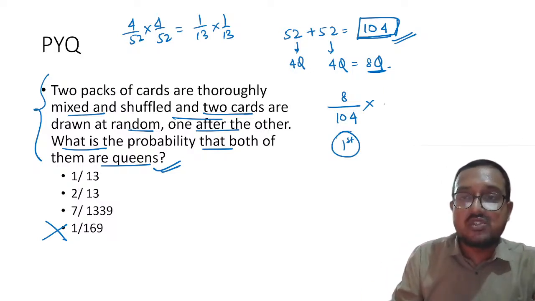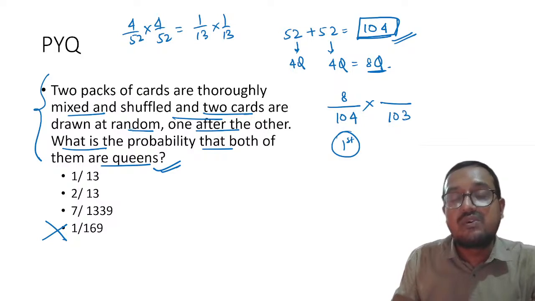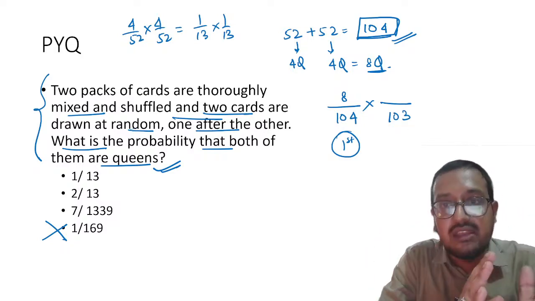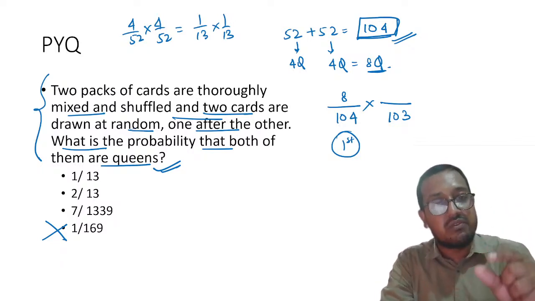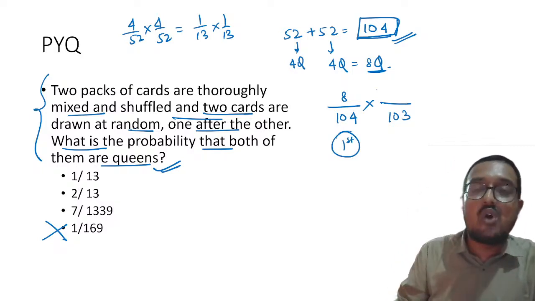Right? So now my dear students, once you have picked one card, what is the total number of cards remaining? It is 103, as one card has been removed. Now one queen has been removed because obviously you thought that the first should be a queen. So out of 8, how many queens are remaining? 7 queens are remaining, right?